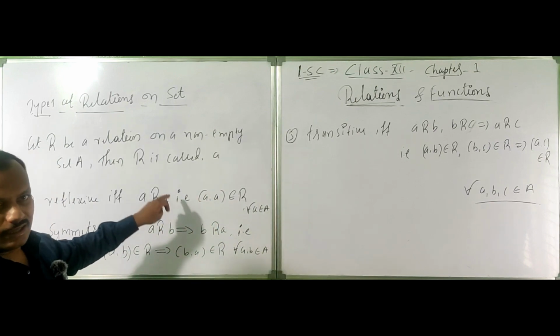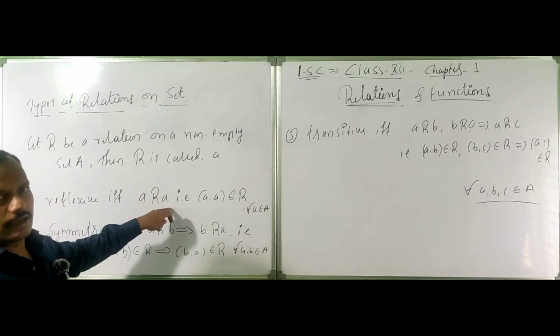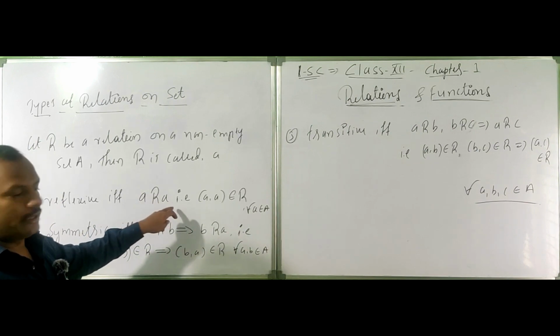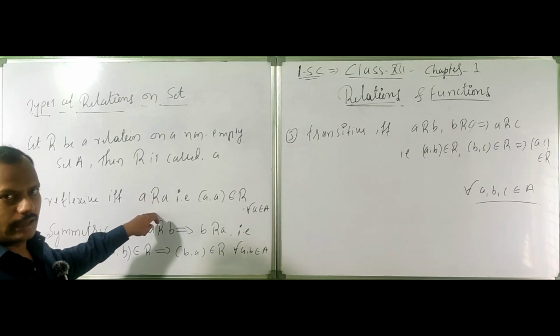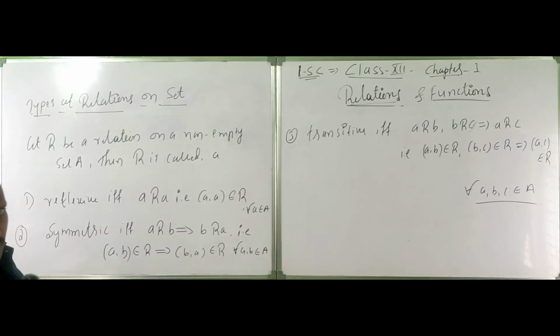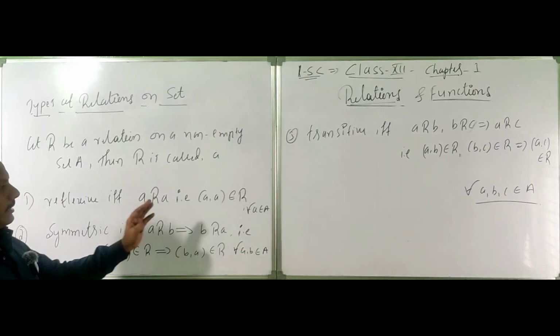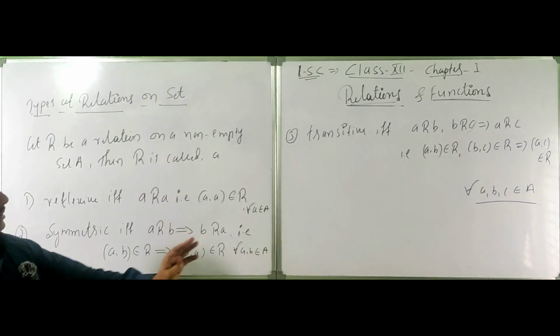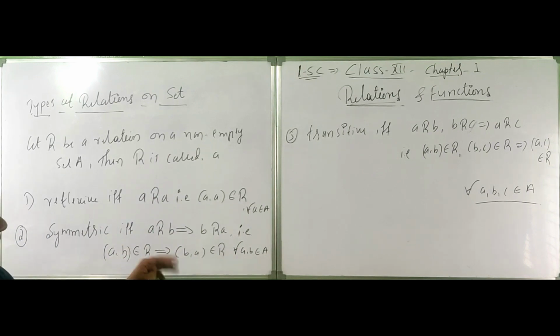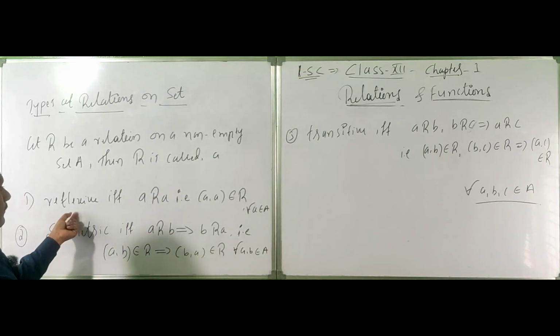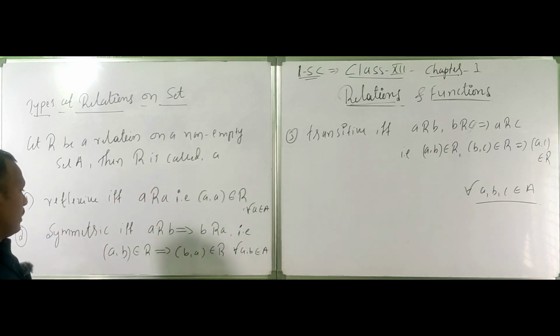A relation, A plus A minus A into A by B, A by A, whatever it may be, or A in general. That is, if (a, a) belongs to R for all a belongs to A, then R is called reflexive. This is followed.